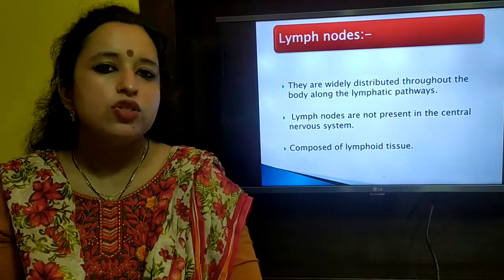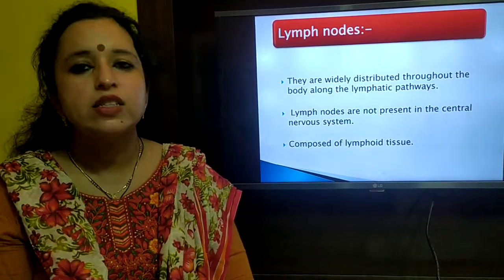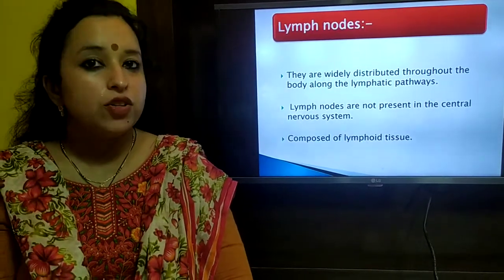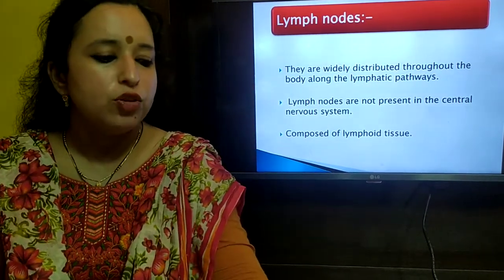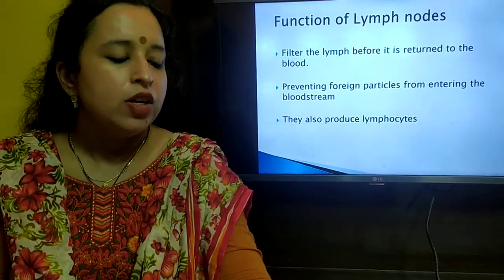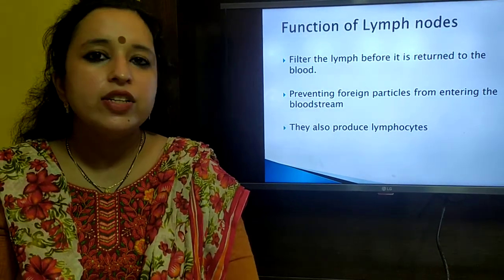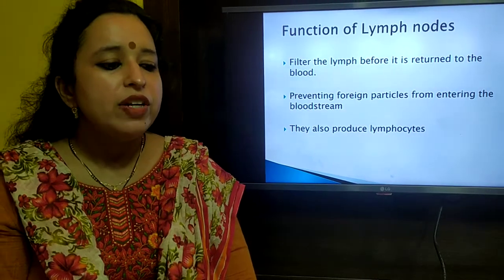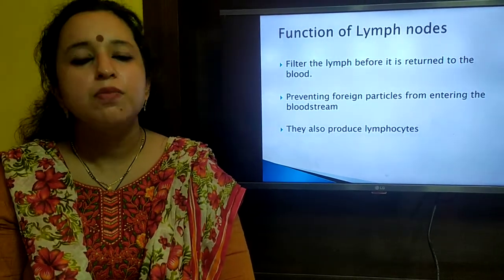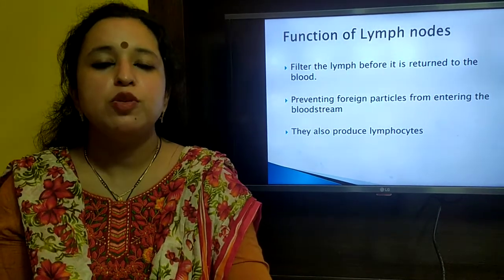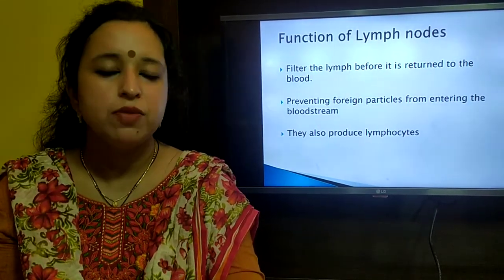Lymph nodes, which are the swellings in the lymph vessels, are widely distributed, but they are not present in the central nervous system, and they are composed of lymphoid tissue. The main function of lymph nodes is to filter the lymph before it is returned to the blood, and it prevents foreign particles from entering the bloodstream, because it is mainly producing lymphocytes or WBCs, which help in destroying the foreign particles. Thank you.